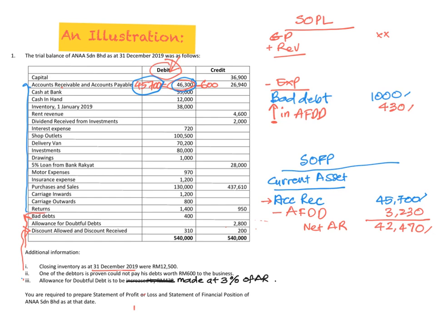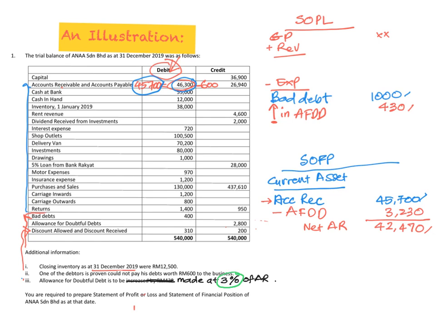How are we going to do that? If this is the question, then how are we going to do that? Okay, now when the allowance for doubtful debt is to be made at 3% of account receivable, what you have to do is you will need to calculate how much is the 3% of account receivable.